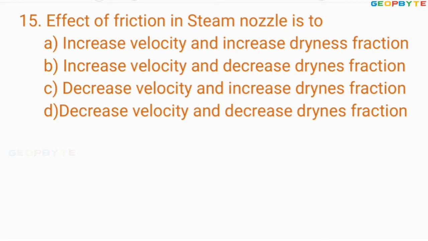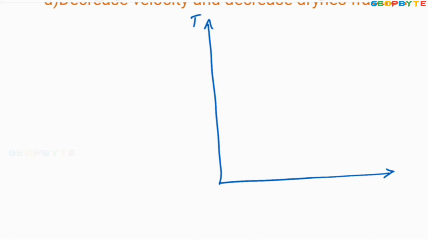Look at the last problem. Effect of friction in steam nozzle is like this. If I take the temperature versus entropy diagram, this is the saturation dome.